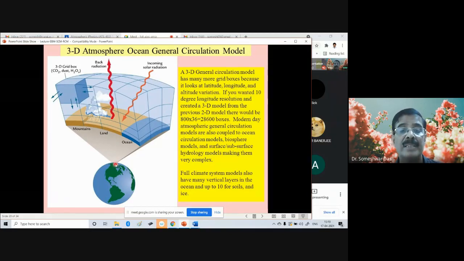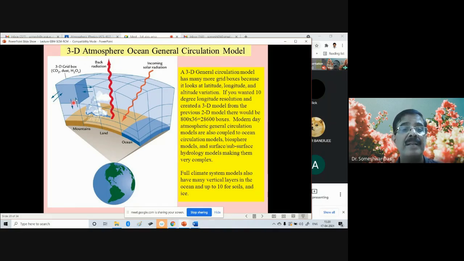So what you are seeing here is a projection of a single grid box of the three-dimensional model. In this single grid box, you can have part of the box covered by ocean, part covered by land, part covered by mountains, and so on. You can also have several vertical layers of the atmosphere in that grid box. And you have the incoming solar radiation, backward radiation, and outgoing long wave radiation.